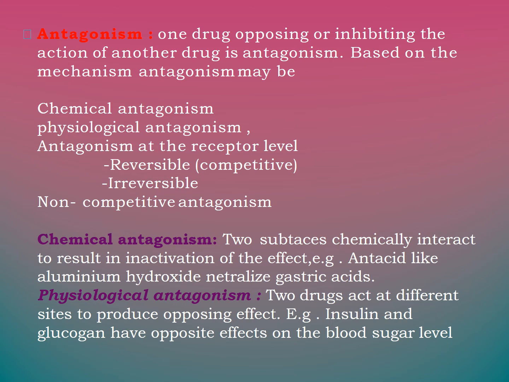When we consider chemical antagonism, the two substances chemically interact and it results in the inactivation of the effect. For example, antacids like aluminum hydroxide will neutralize the gastric acid. And in physiological antagonism, the two drugs act at different sites to produce opposing effects. For example, insulin and glucagon have opposite effects on the blood sugar level.